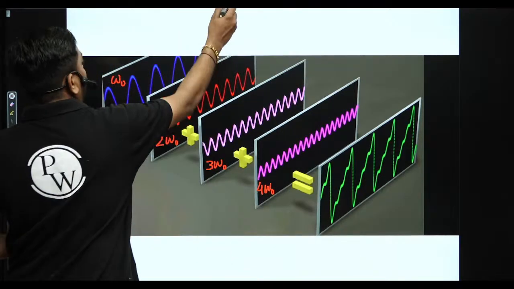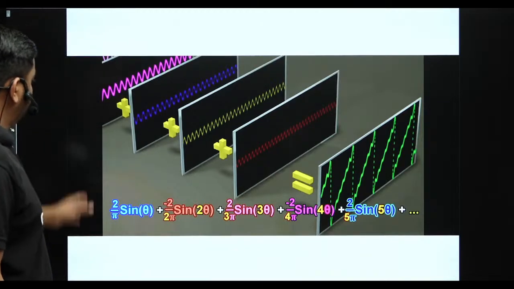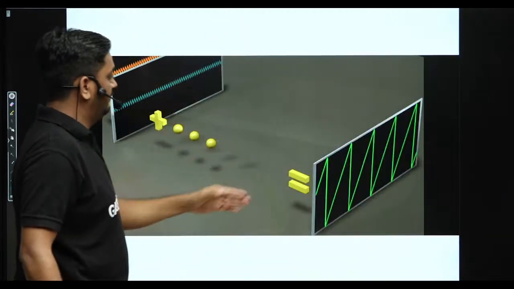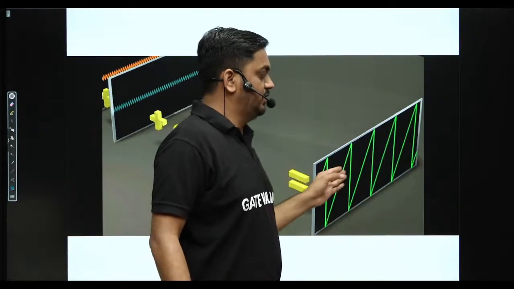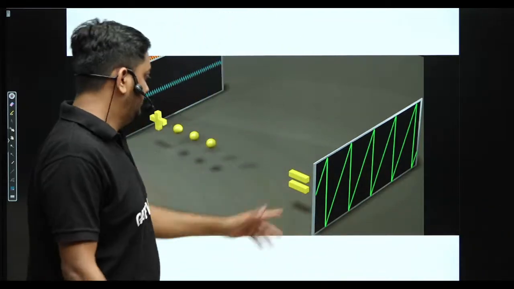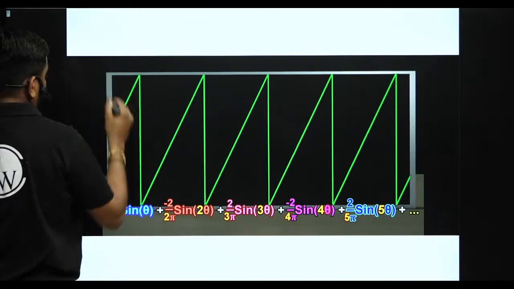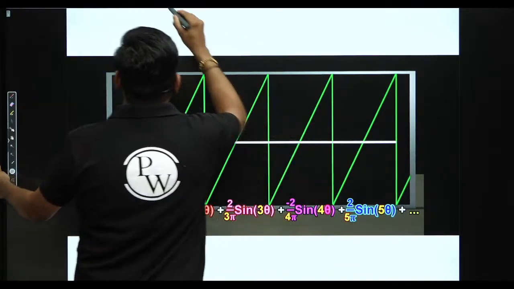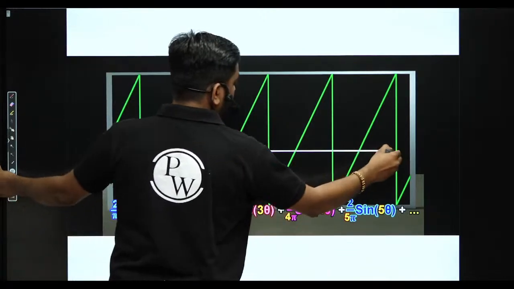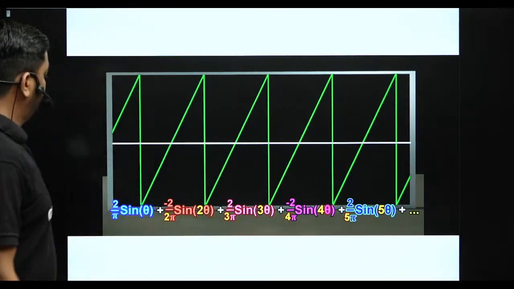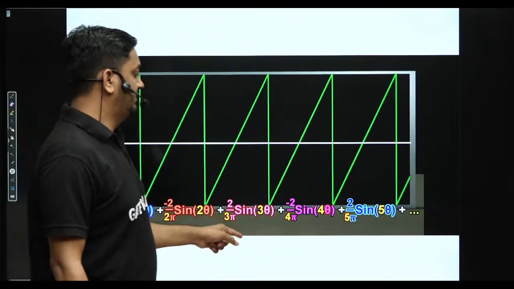Here you can see sin theta, sin 2 theta, sin 3 theta, and an infinite number of them. If we add an infinite number of sinusoids, the resultant signal is a sawtooth waveform. In the first example the resultant signal was a square wave, but here it is a sawtooth, or one kind of triangular waveform. Clear?